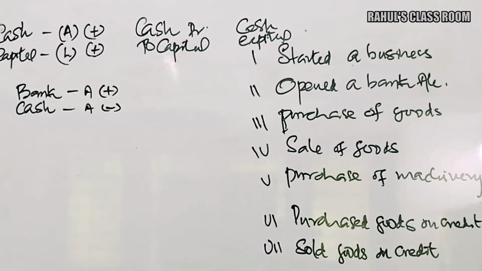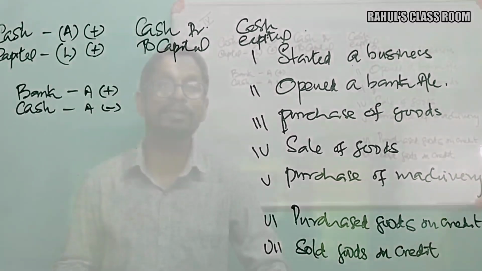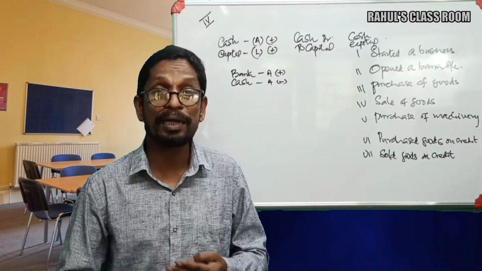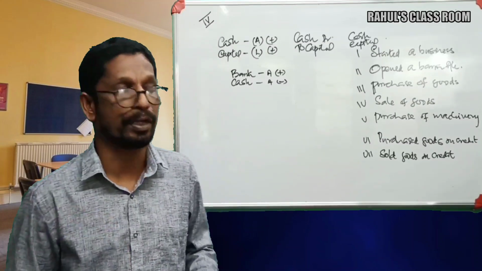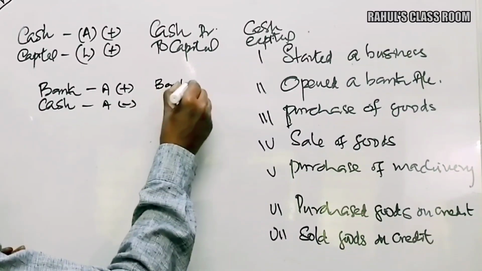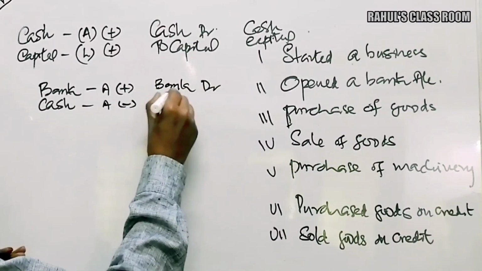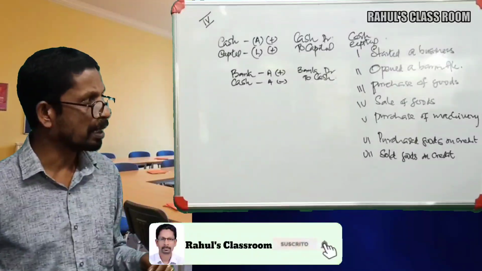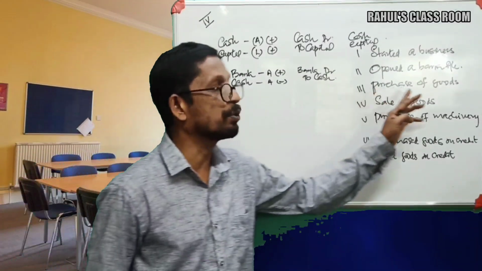That is cash. And the bank balance is increasing, that means bank is an asset, showing debit nature. Therefore, the bank account should be further debited. So the entry here: bank account debtor to cash.